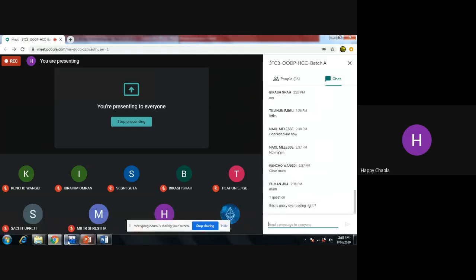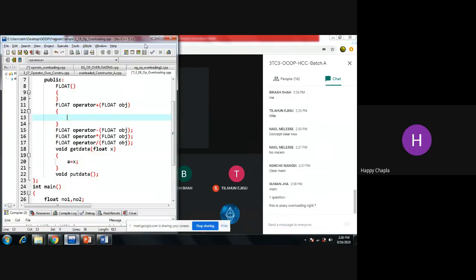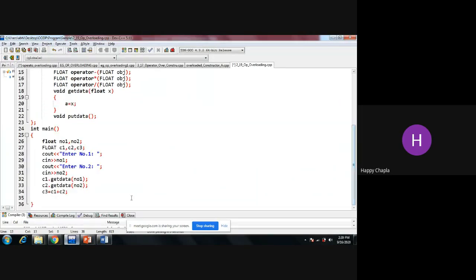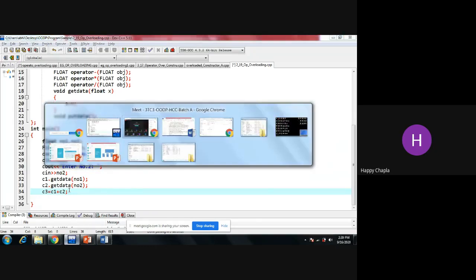If it is binary operator overloading, then and only then I can write something like this, and it will work with c1 and c2 both. Otherwise, I could write minus c1, plus c1, something like this.